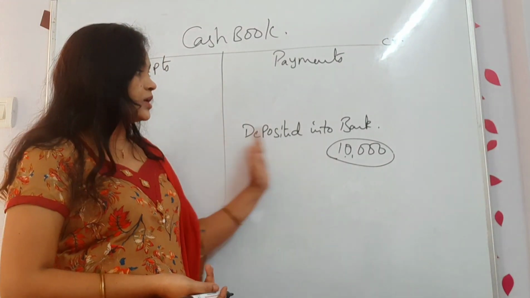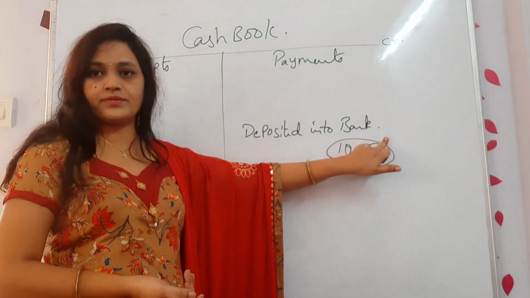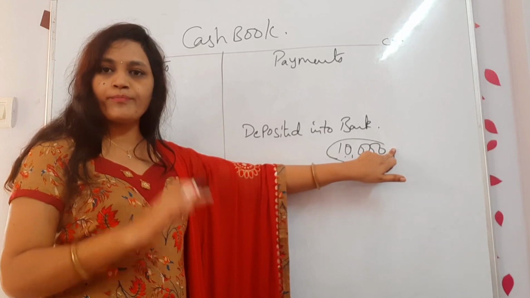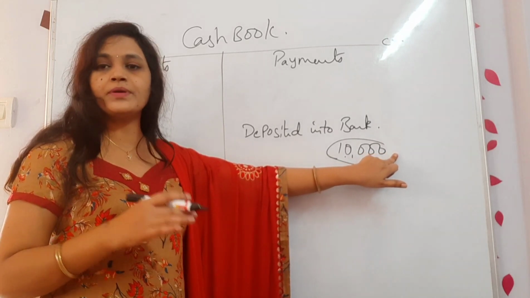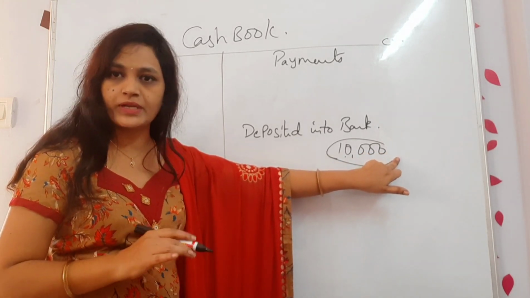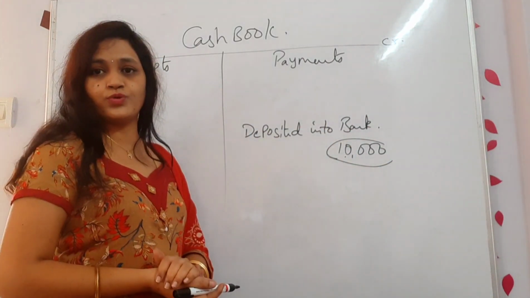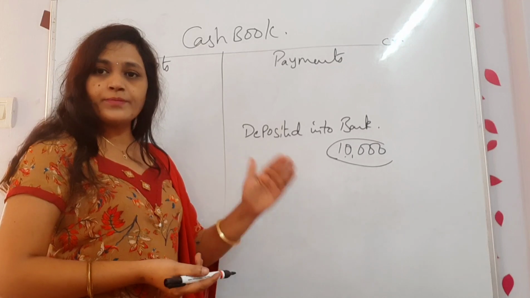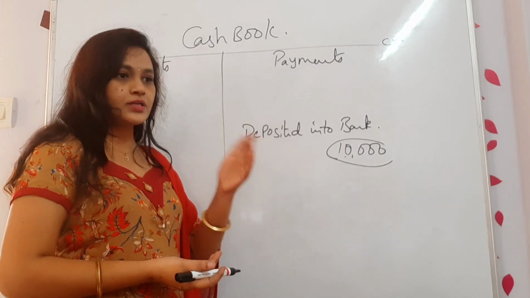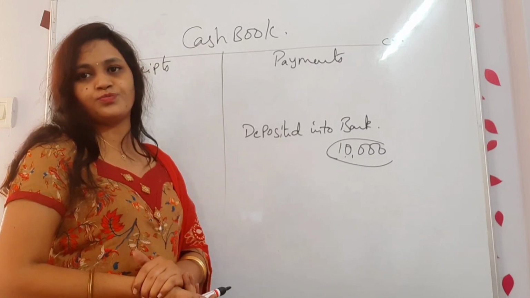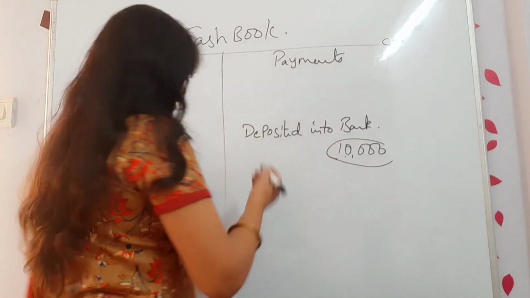Once again, deposited into bank. I have deposited money into the bank. From where am I taking it? From my business only I am taking that money. So now is this payment or receipt to you? It is coming to my own bank account. I can't treat it as payment. At the same time I can't treat it as receipt. What should I do?